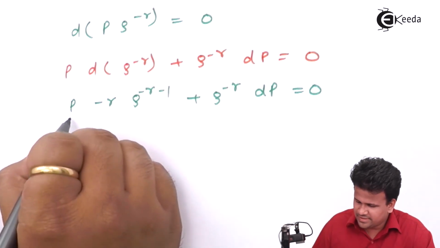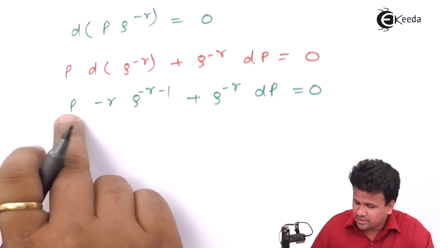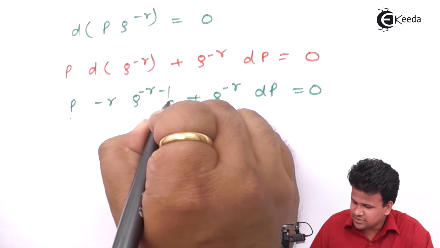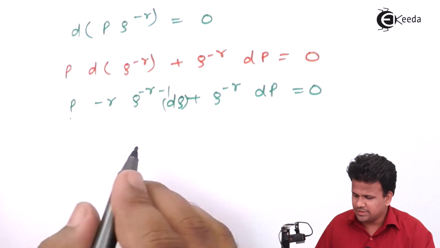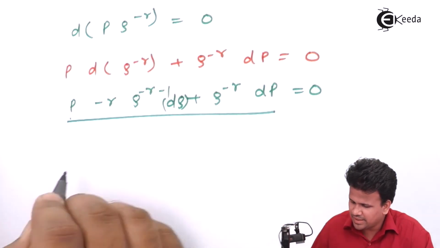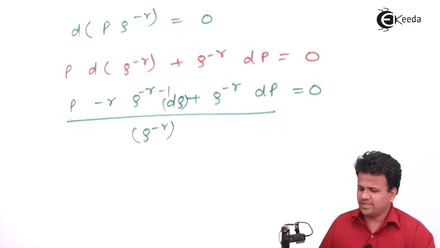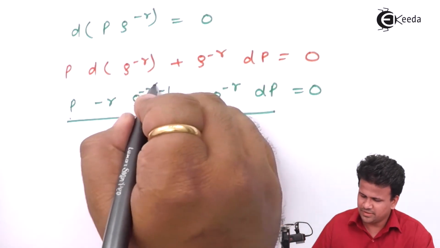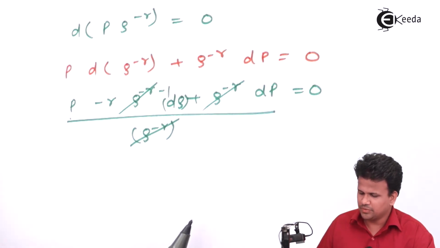Now let us divide this entire part. We have missed one term, that is the continuous derivative. So this is the chain rule by which we get the d rho in this part. This will be entirely divided by rho raised to minus gamma. We are just dividing both sides, so this part and this part will go away.